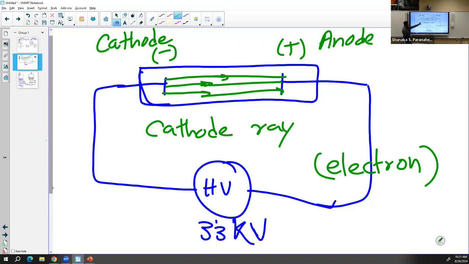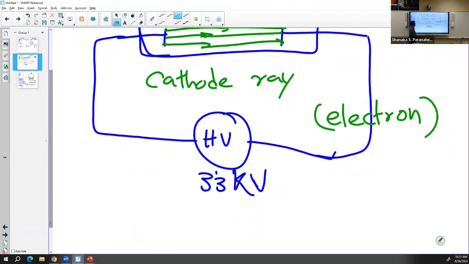And then he modified this glass tube by putting different things in the middle of it, and he found the mass and charge of the electron. The electron is a -1 charge particle. The charge of the electron is -1. It has extremely small mass.